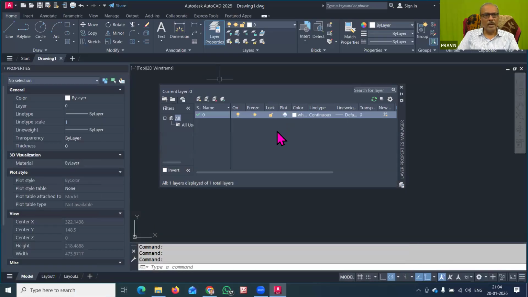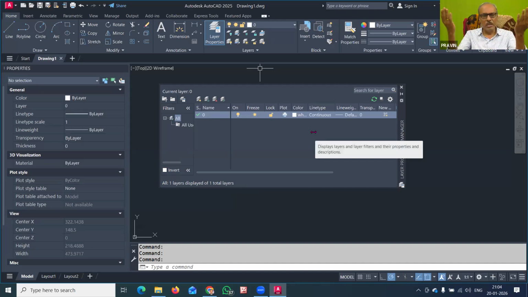So you can see that in this layer properties manager dialog box, there is one zero layer shown and the green tick mark was given to this. By default, in any AutoCAD program, once you have started any drawing file, one layer is already ready. What is that layer? We have already seen. A layer is a transparent sheet where you can draw your drawing.